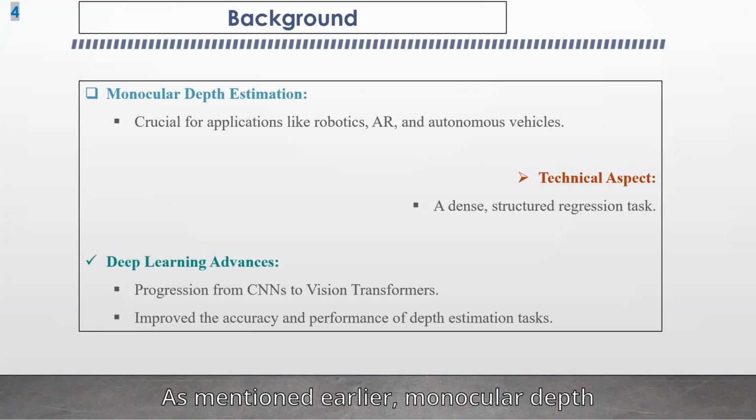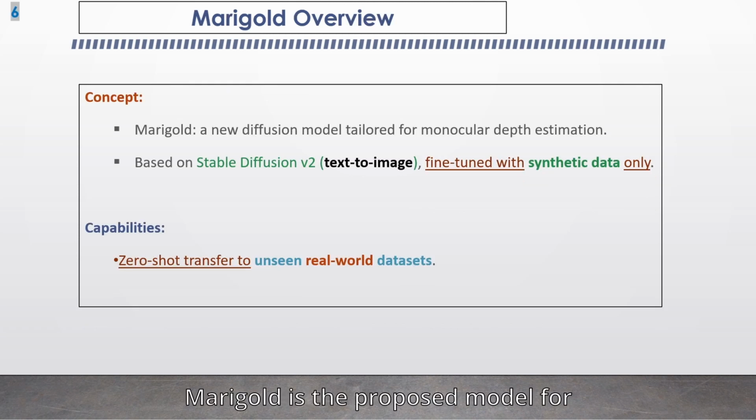As mentioned earlier, monocular depth estimation is essential for various applications. At the technical level, monocular depth estimation is a dense structured regression task, and this task has been enhanced a lot with advances in deep learning, with convolutional neural networks and transformers. Marigold is the proposed model for monocular depth estimation. It is based on a generative model known as Stable Diffusion V2, which is a pre-trained text-to-image latent diffusion model, and we fine-tune it specifically for this task on synthetic data only.